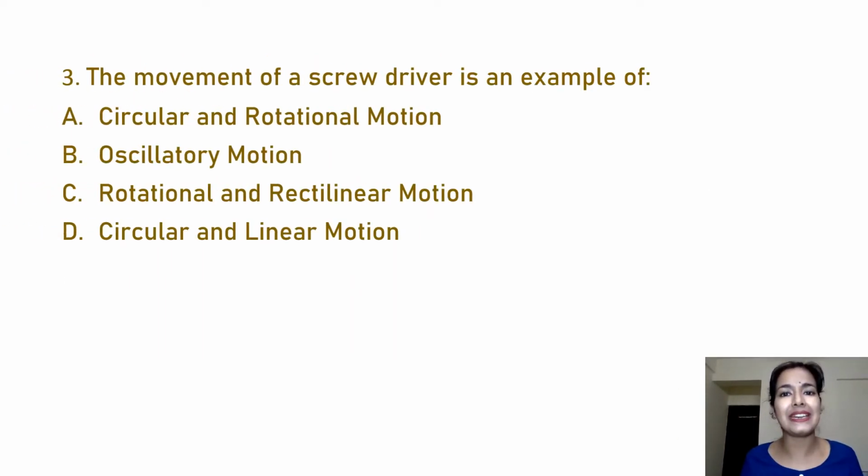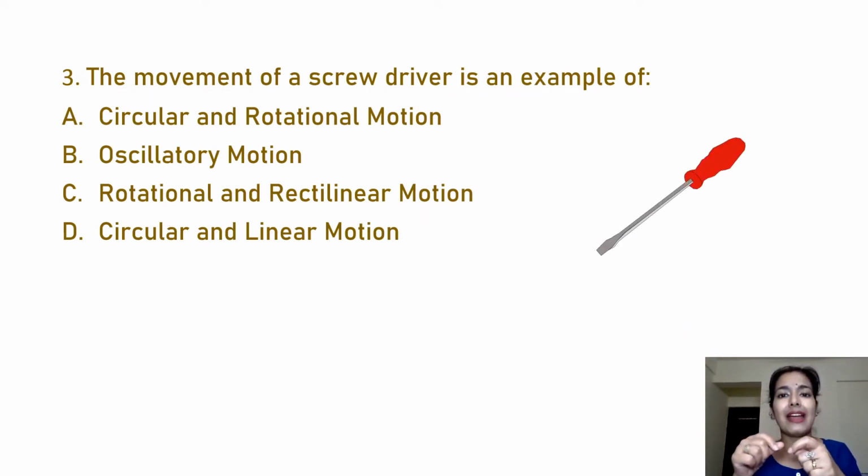Option C. Now my next question is: the movement of a screwdriver is an example of. We know it very well, when we move it, it basically exhibits two types of motion. Let's discuss this. Option A is circular motion and rotational motion. Option B is oscillatory motion. Option C is rotational and rectilinear motion. Option D is circular and linear motion. Circular motion, not at all, because it's not moving in a circular path. So option A is incorrect. Oscillatory, not at all, because it's not moving to and fro.